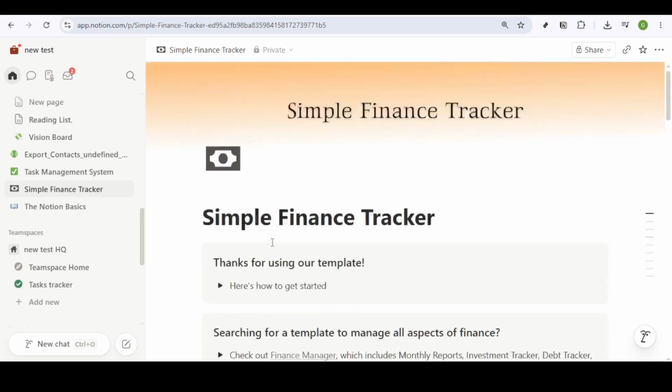I hope you find creating a vision board on Notion not only straightforward but also enjoyable. It's a tool that, with your creativity, can truly amplify your motivation and help you visualize the path to your dreams.